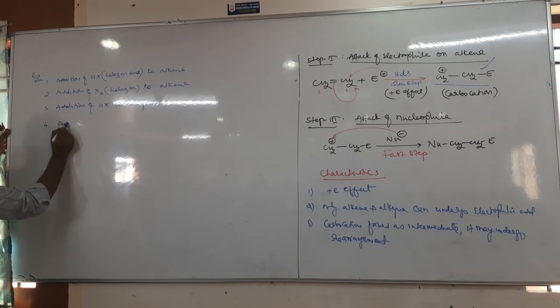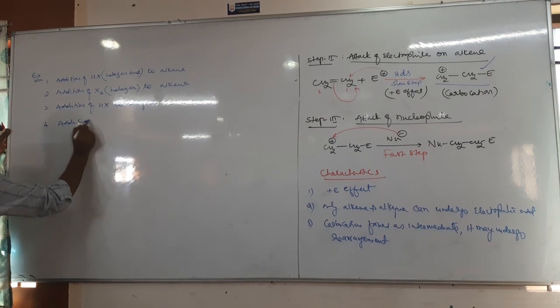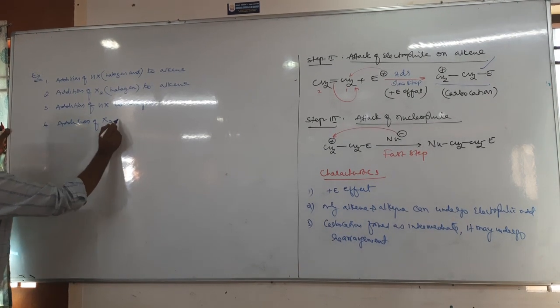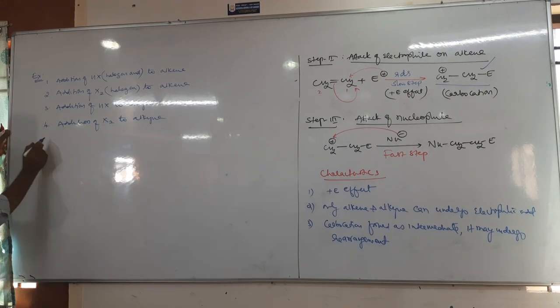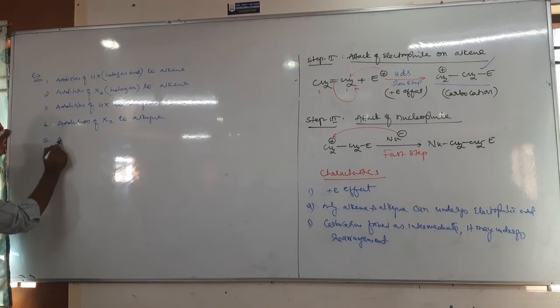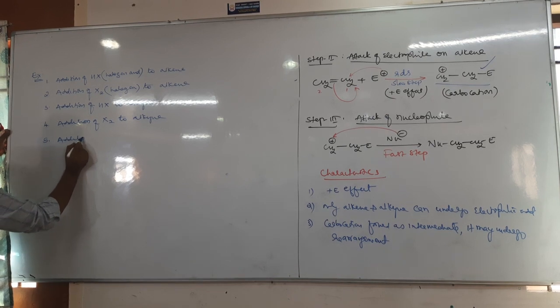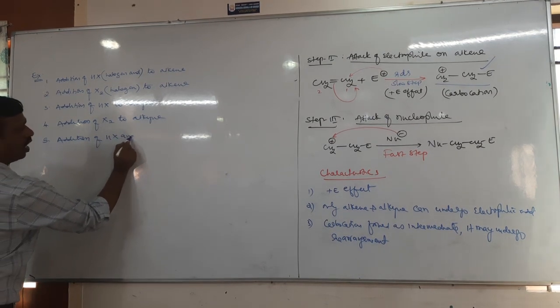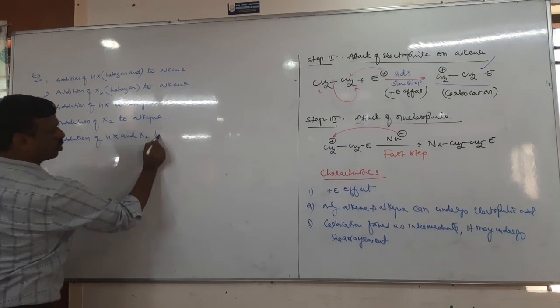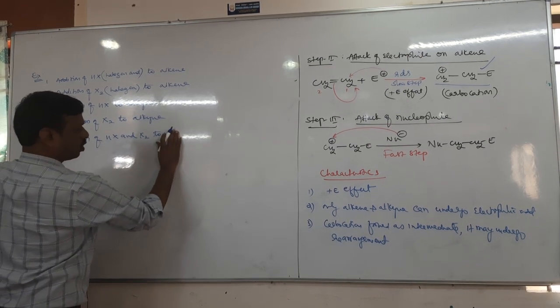Four, addition of X2 to alkyne, and the fifth one is addition of HX and X2 to diene.